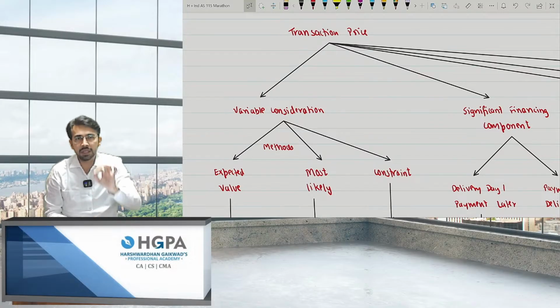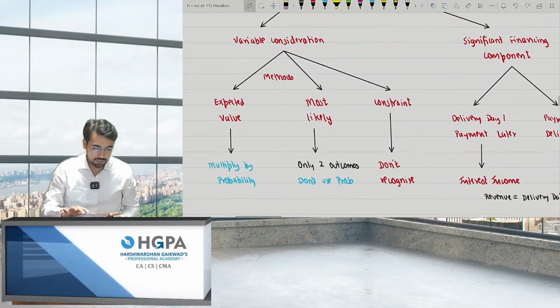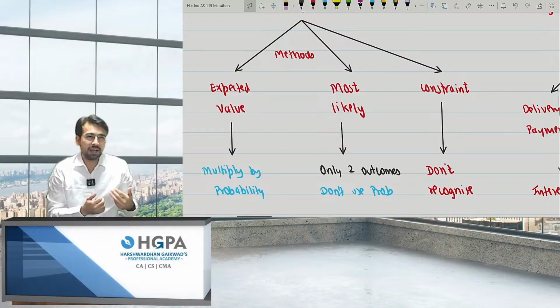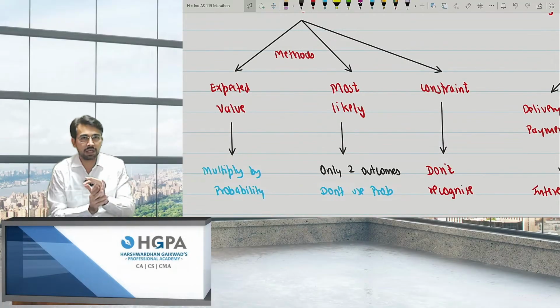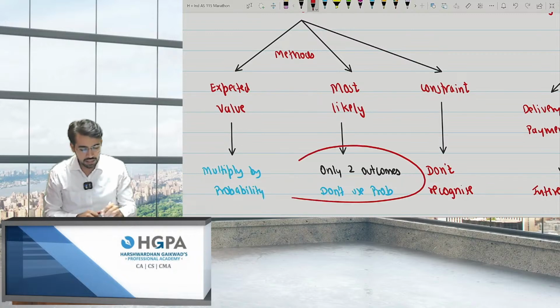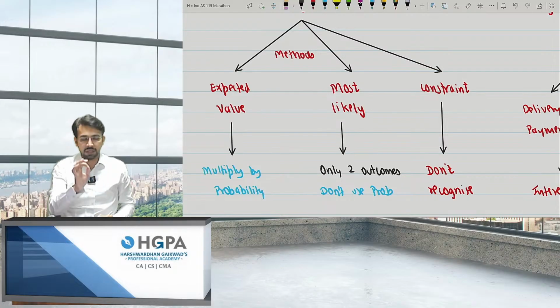In that scenario, please don't multiply by probability, right? Please don't multiply. And if there is a constraint, that is, it is not doubtful, I may get or not get. At that time, if you're not very sure, don't recognize it, right? So expected value, multiply by the probability. If only 2 outcomes are there, don't use probability. I'm again telling you, if only 2 outcomes are there, don't use probability, right?